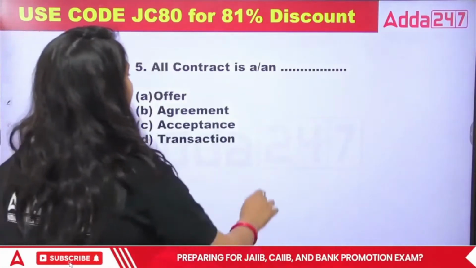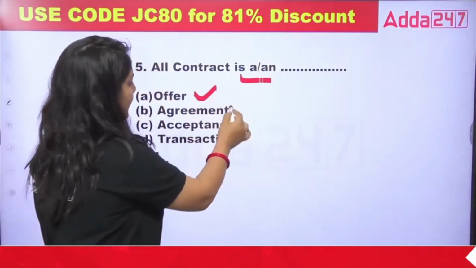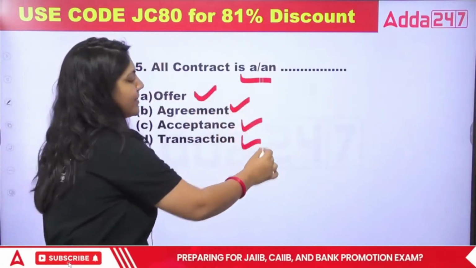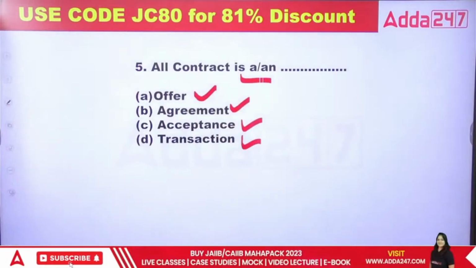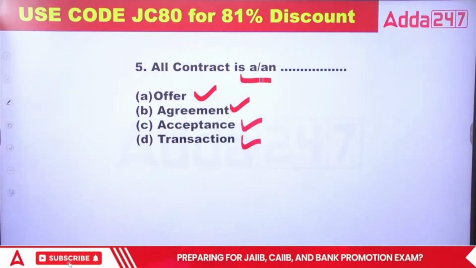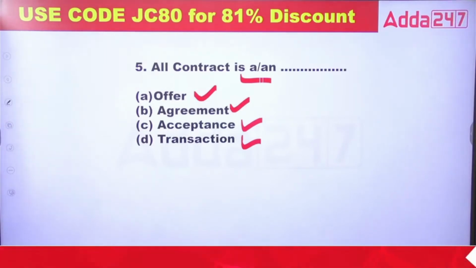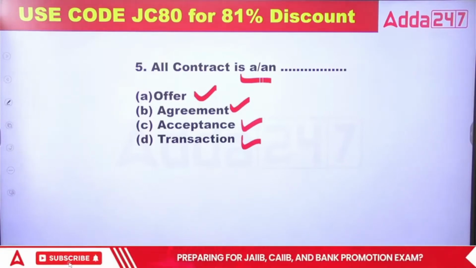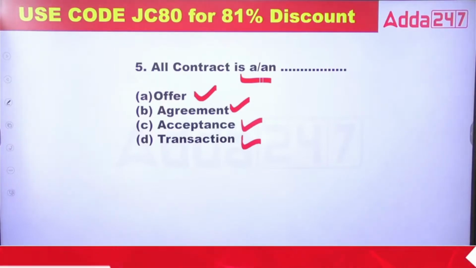Next question is, all contract is a what? Offer, agreement, acceptance or transaction. Tell me class. Yes class, all contract is what?